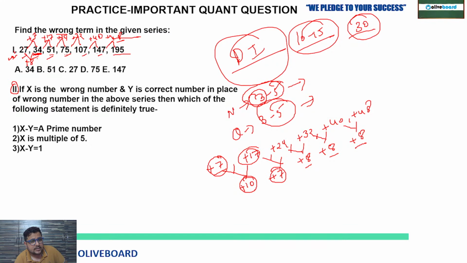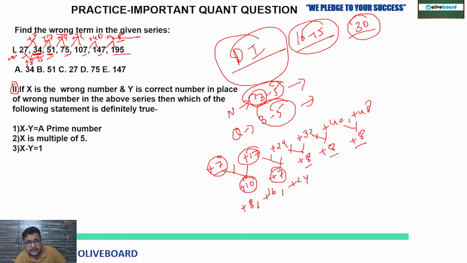27 plus 8 is 35. After this, if you check, this 51 is absolutely correct. So instead of 34, what you can put when the series follows a normal order of plus 8, then plus 16, then plus 24.